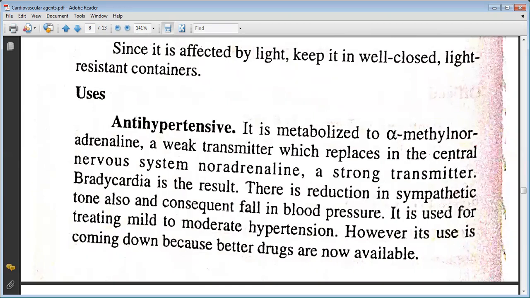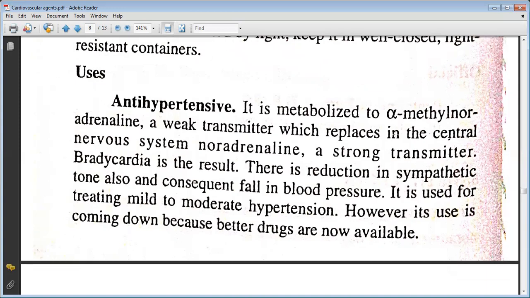It is used as an antihypertensive. It is metabolized to alpha-methyl noradrenaline, a weak transmitter which replaces noradrenaline, a strong transmitter, in the central nervous system. Bradycardia is the result. There is reduction in sympathetic tone also and consequently a fall in blood pressure. It is used to treat mild to moderate hypertension. However, its use is coming down because better drugs are now available.